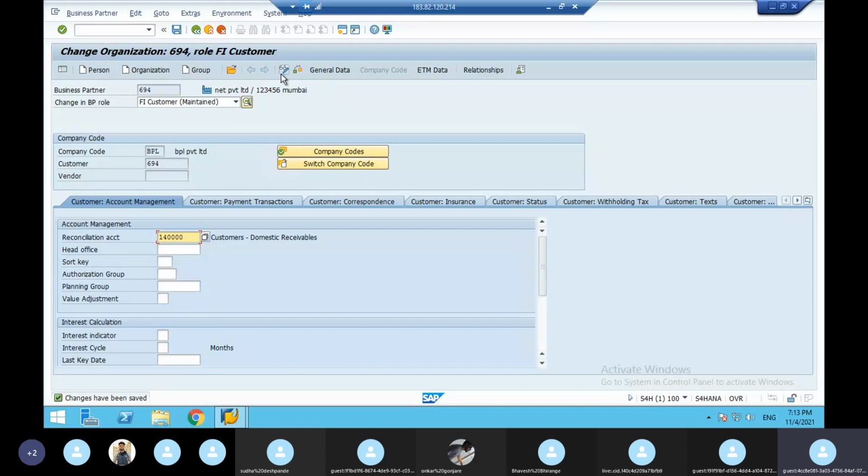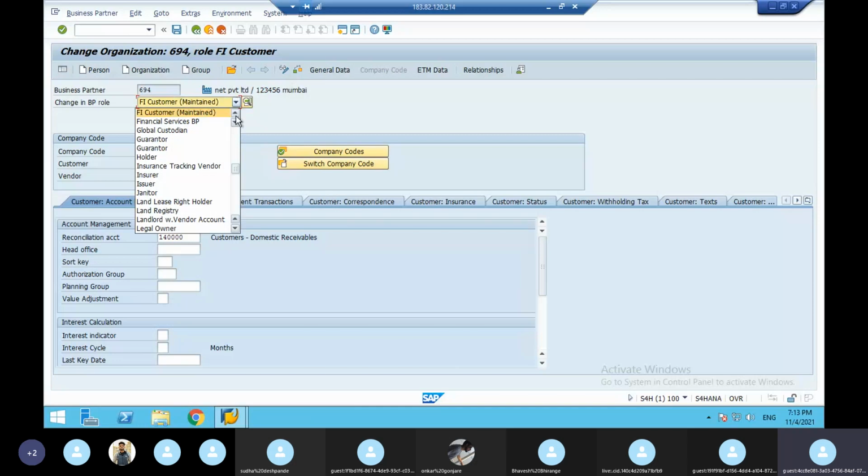Again, you click switch between display and change. Here you see that the list is not coming. Again, you click 2, 3 times. Here you can see the customer. Now once again you click. Here you will get a list of customers.